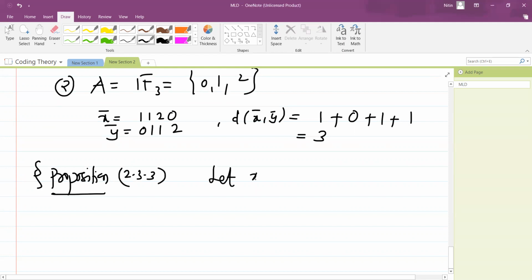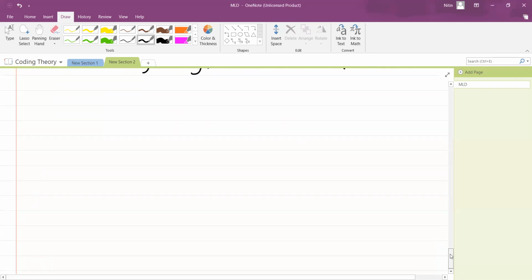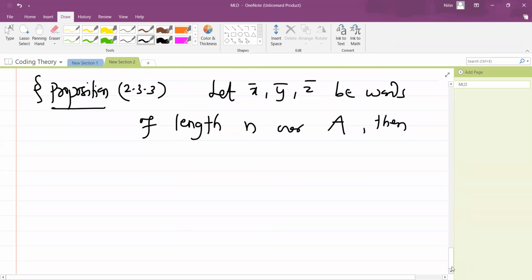Let x bar, y bar, z bar be words of length n over alphabet A. Then the first thing is this: d of x bar comma y bar is always non-negative, and at the most the distance will be n.